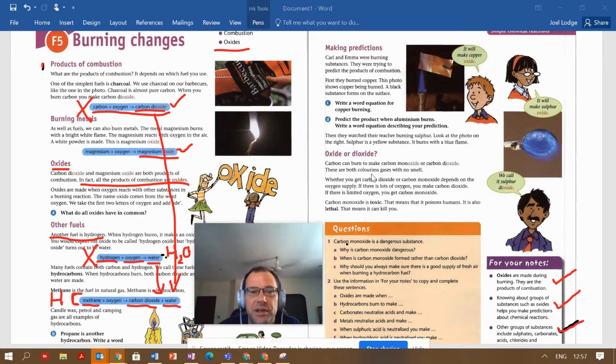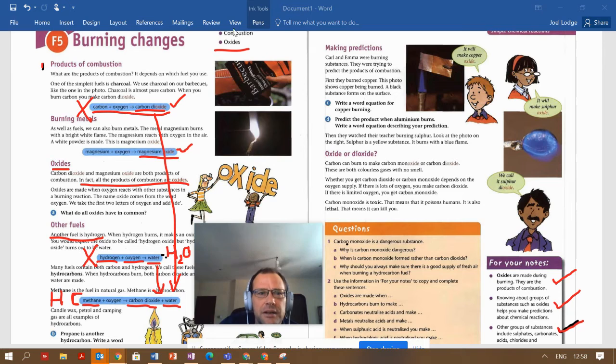Let's say, for example, you're burning copper. What's the product going to be? You're right, it's copper oxide. If I'm burning aluminium, what's the product going to be? Absolutely correct, aluminium oxide. Do it again, sulfur. Non-metal this time. Yep, the product is sulfur oxide. Actually, if we burn it in enough oxygen, we call it sulfur dioxide.